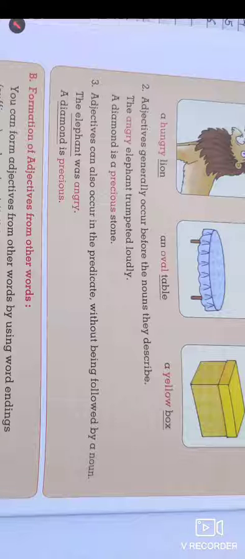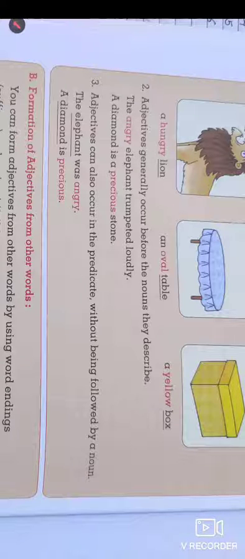Here angry is an adjective, but it comes after the noun, that is, the elephant. A diamond is precious: precious is an adjective and diamond is a noun. So in this sentence we also come to know that the adjective comes in the predicate also.